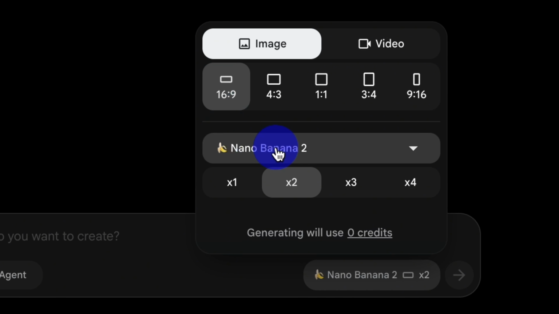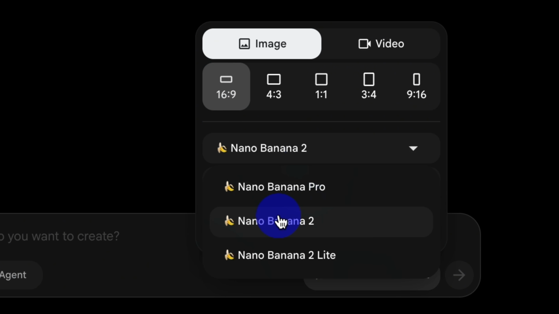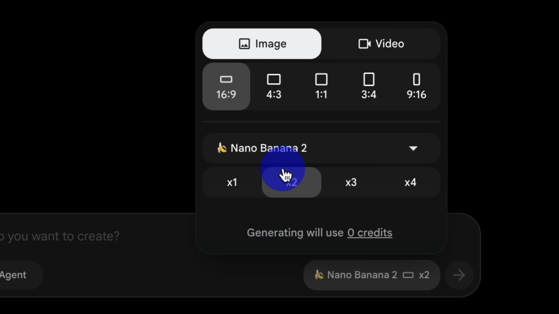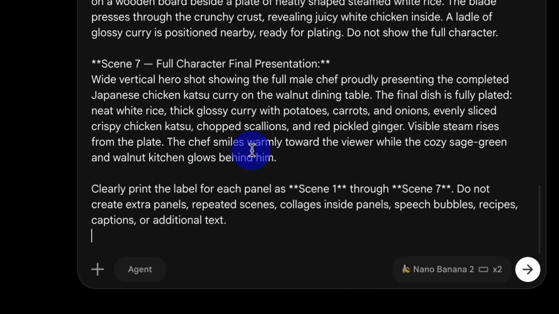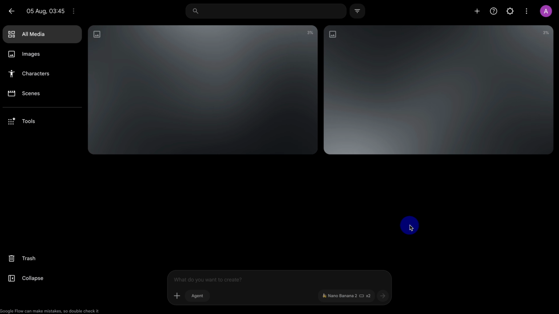For the image model, select Nano Banana 2. Set the number of results to 2 so you receive 2 storyboard variations and can choose the cleaner option. Paste the storyboard prompt into the prompt box and click Send. The generation process should only take a few moments.